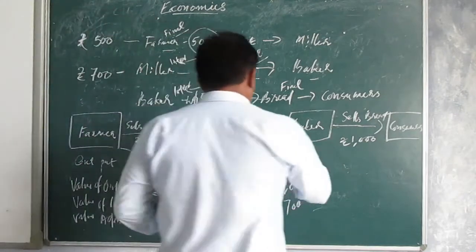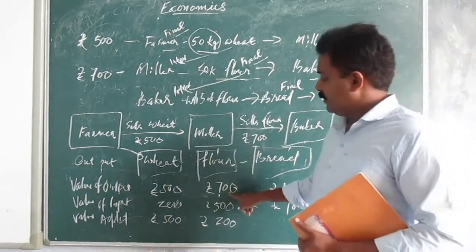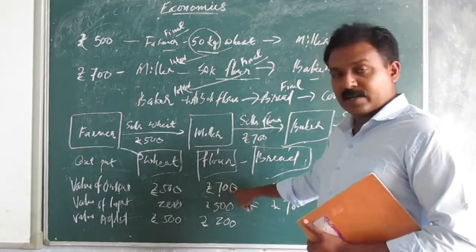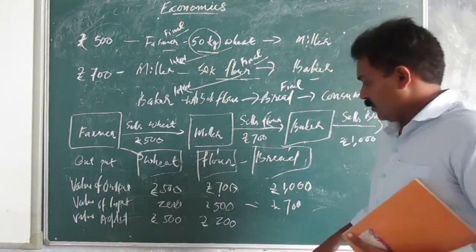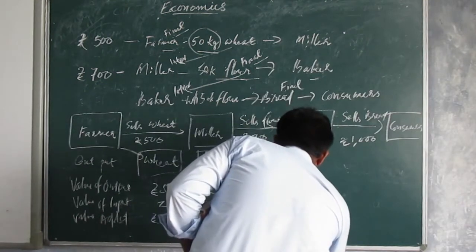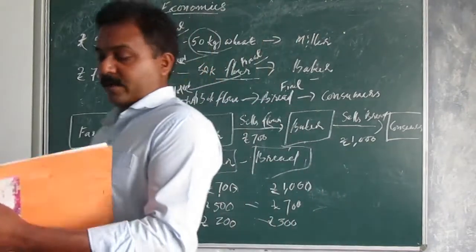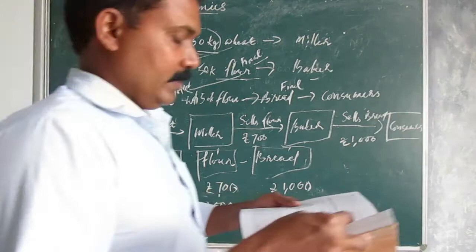Here bread, value of output 1000 and intermediate consumption is 700. On 700 intermediate consumption means on 700 only purchase this material for this product. So that is 300 rupees. This is value added of all three, and the final rate is 1000.